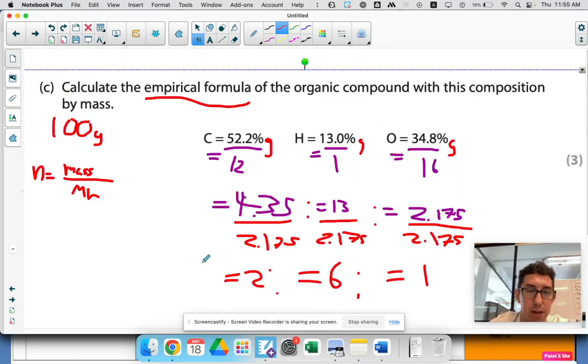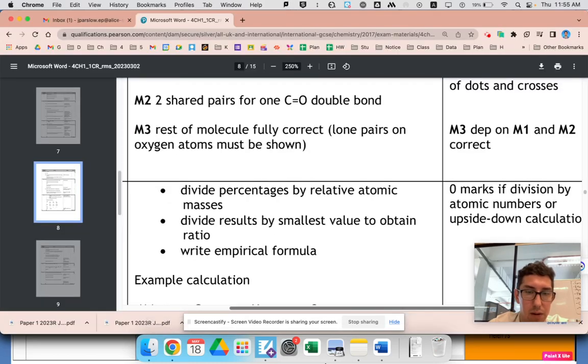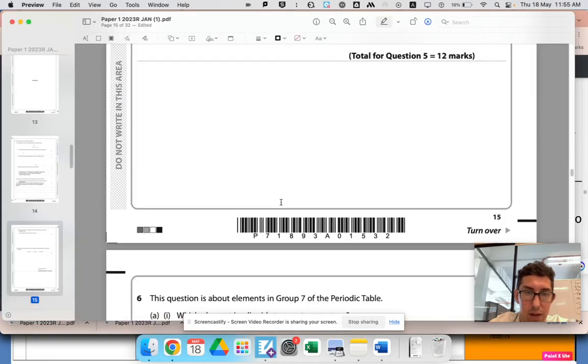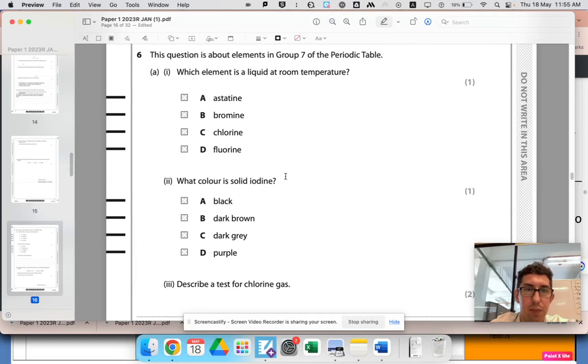Okay, wicked. Where are we at? Question 6. Which element is a liquid at room temperature? Memory, just memory. Just need to know. Bromine. There's not many liquids at room temperature. Bromine, mercury, technically francium.